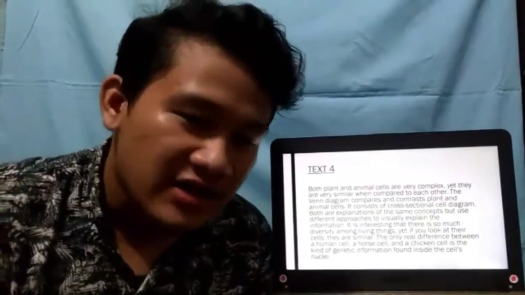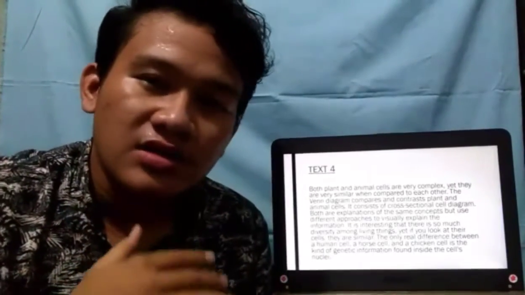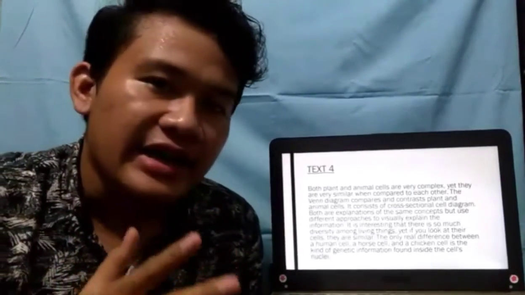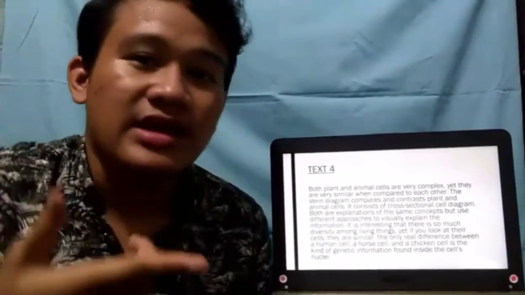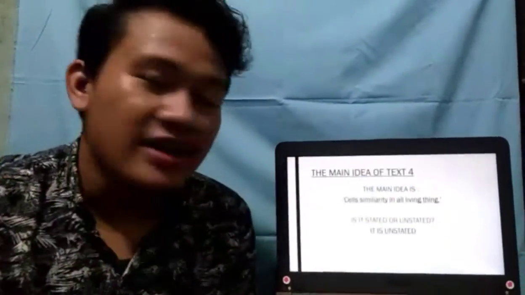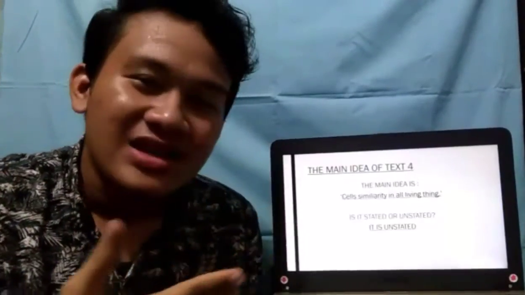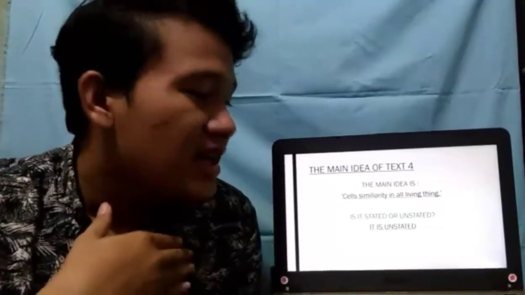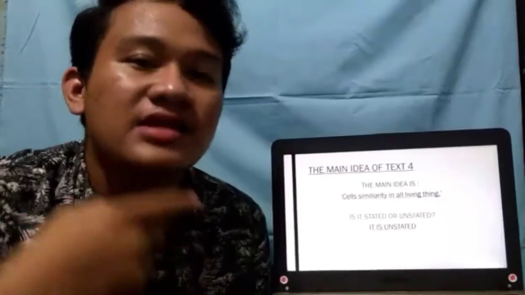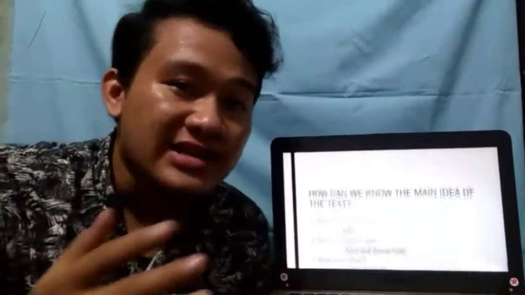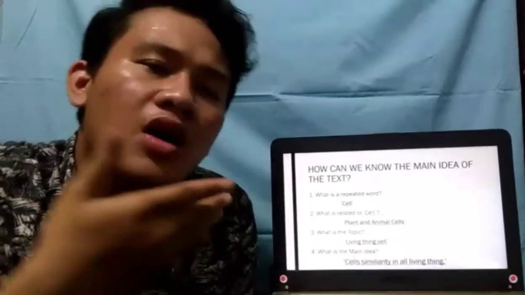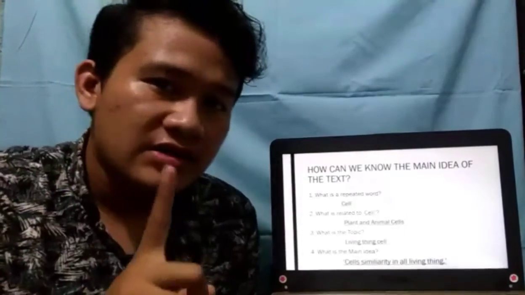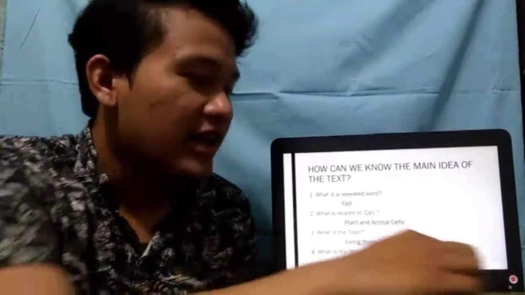Okay, and the last is text 4. This is the longest text in this exercise, and we decide what the main idea is. Usually I decide the main idea first. The main idea of text 4 is cell similarity in all living things, and it is unstated again. So the formula is the same as text 2 and text 3. How can we know the main idea of the text? First, what is the repeated word?